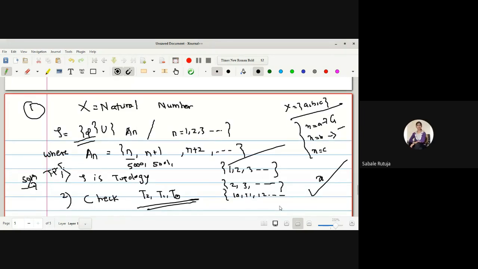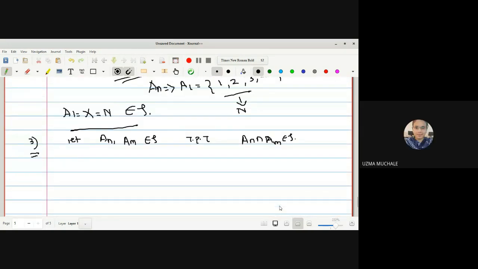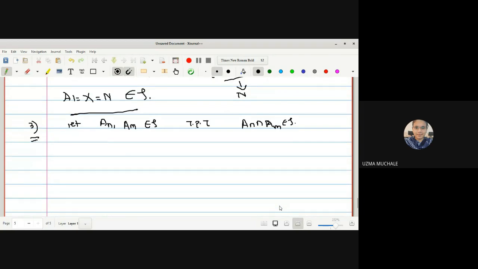Yes, ma'am. If you understood this, let us prove that the intersection is also a member of τ. In that case, we have to consider two different subcases: if n is greater than m, and if m is greater than n. Thus, we have selected An and Am to be arbitrary elements of our topology.